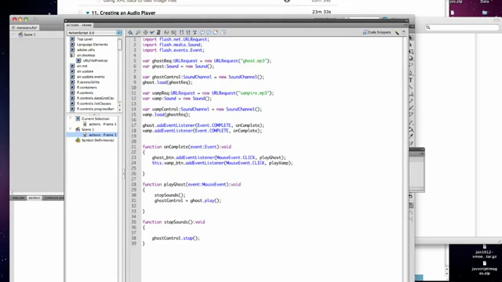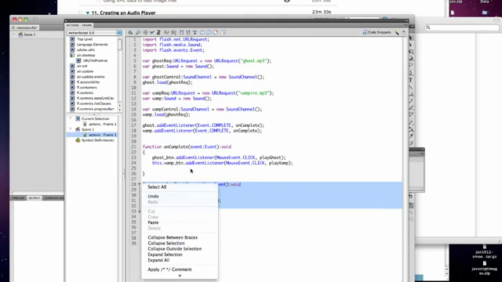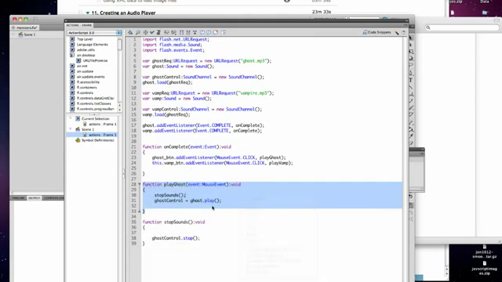This is optional. It's put in when you're using the Pathfinder. I'm going to select and copy play ghost.